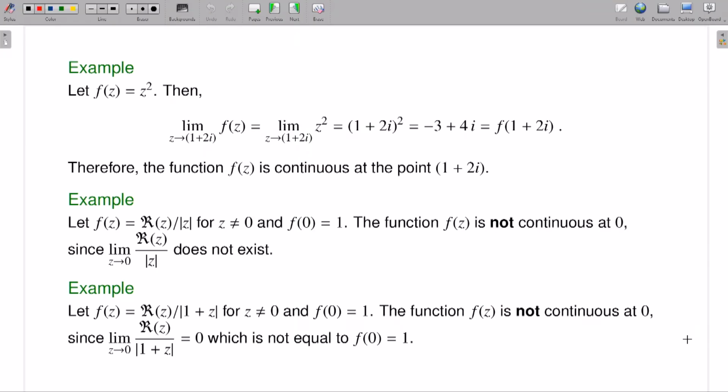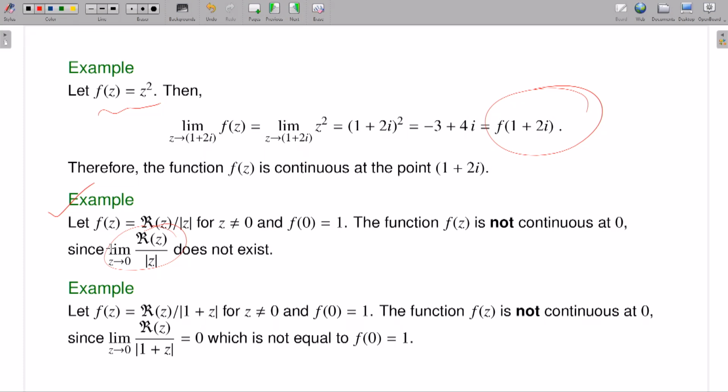Fine. Again, a couple of examples I have given. For example, if I consider the limit using the epsilon delta definition, it turns out that this is the value of the function at 1 plus 2i. So therefore, my function is continuous. Now look at this example, which I already talked about. What is the limit? If you remember, this limit does not exist. So since this limit does not exist, therefore my function is not continuous.